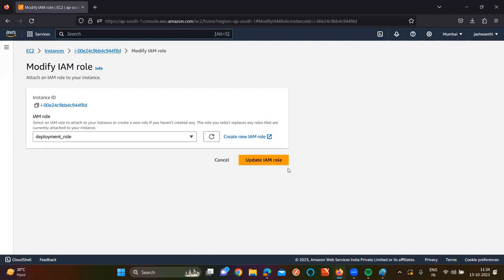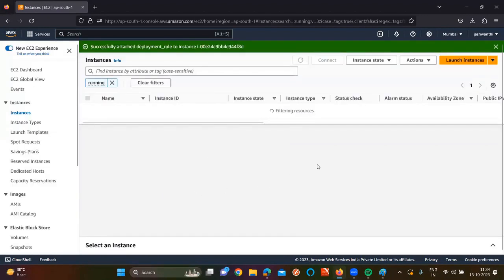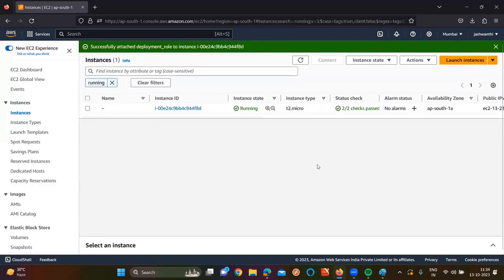Are you seeing our deployment role, sir? Now that role is applicable for my server. Whatever permissions I have given for that role are applicable for the server. Now this EC2 has the deployment permission or not, sir? From this server, you can do deployment kind of activities. Is the point clear for all of you?